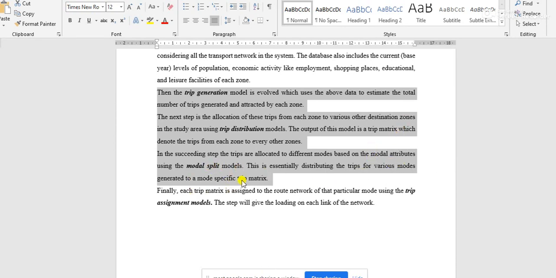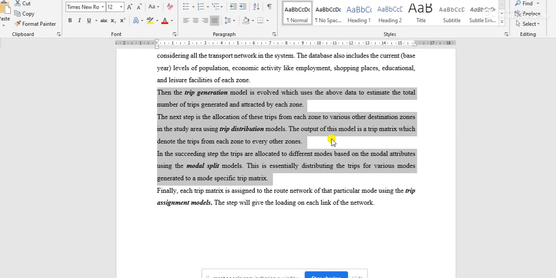And then for the modal split matrix, you have to consider one path. For each path, there may be some options of mode, and you have to make the matrix according to those options available, and then you have to assign the trips from 1 to other zones, from 2 to other zones, from 6 to other zones.